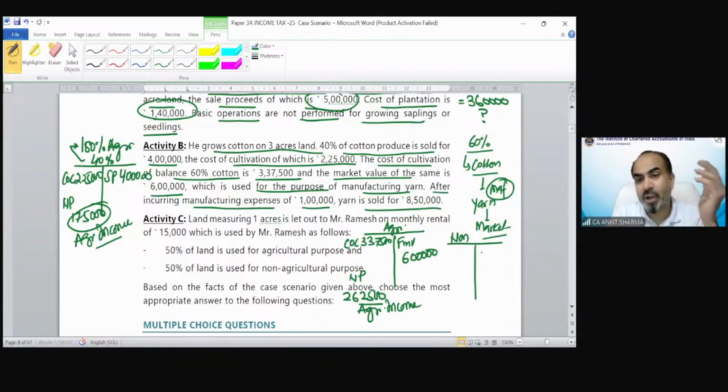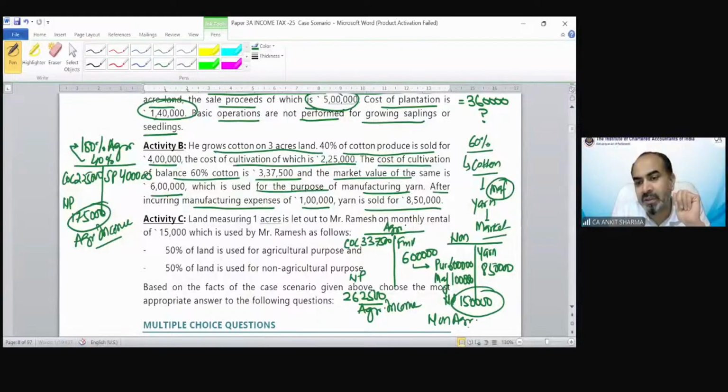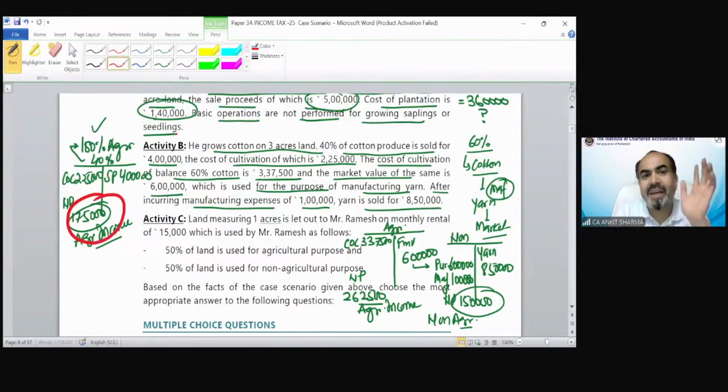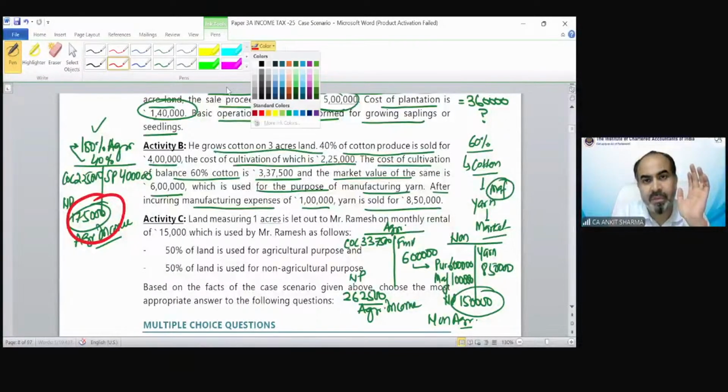And when we calculate non-agricultural income, the sale of yarn we need to take, that is 8,50,000. Whatever would be your FMV in case of agricultural activity would become the purchase price in case of non-agricultural activity. 6 lakh would become your purchase. And the other manufacturing expenses has been given in the question, 1 lakh rupees. So the net profit would come 1,50,000. That would be treated as non-agricultural activities. So out of this 40%, the full value is agricultural activities. Clear?